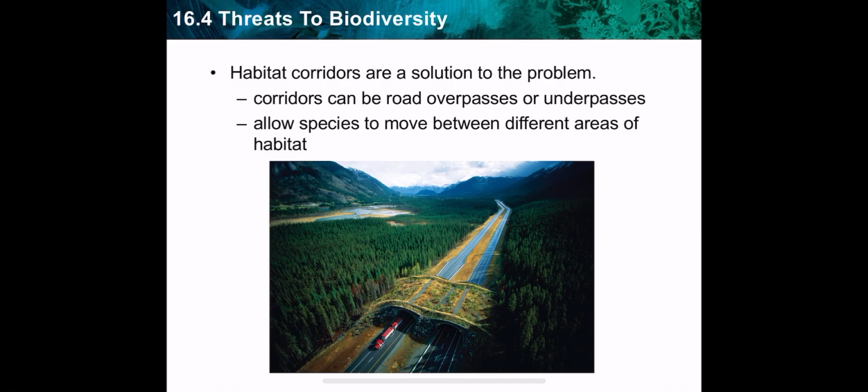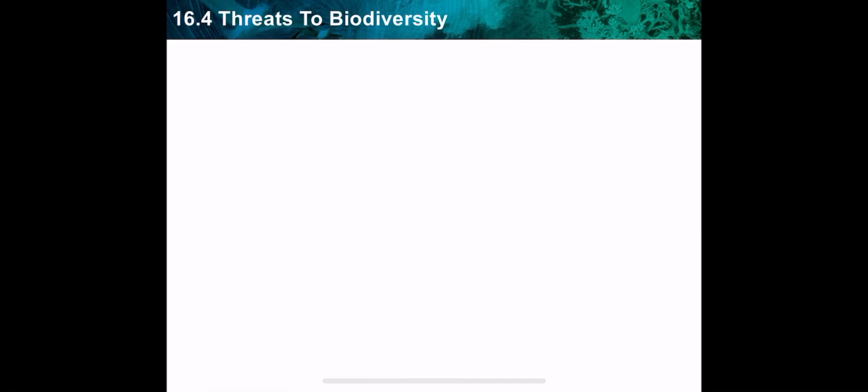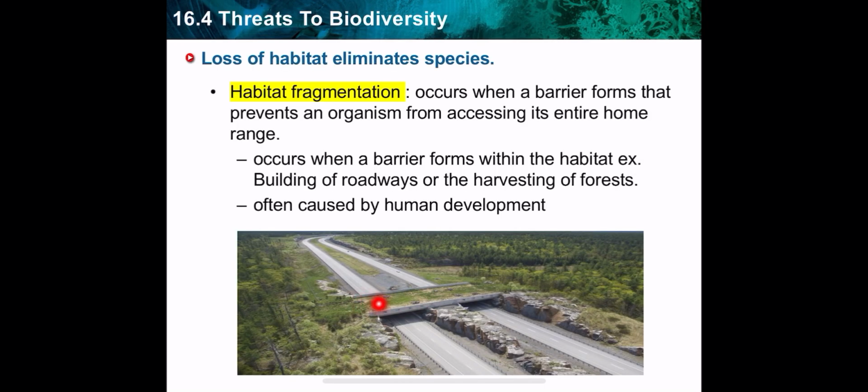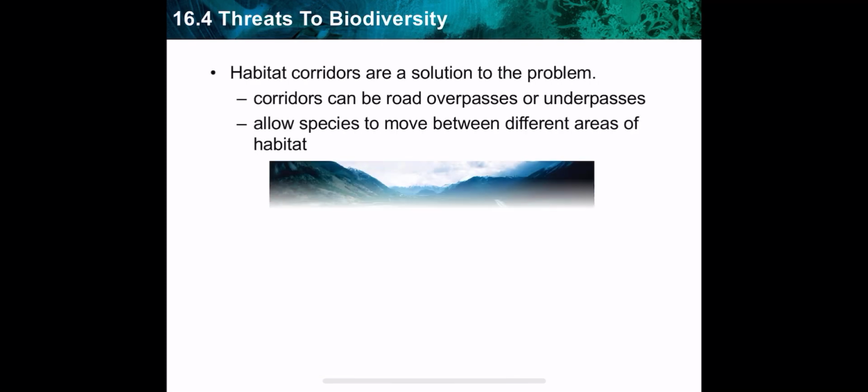This is like a corridor, also in the previous slide. This also protects some species by giving organisms access to go back to their homes or habitats.